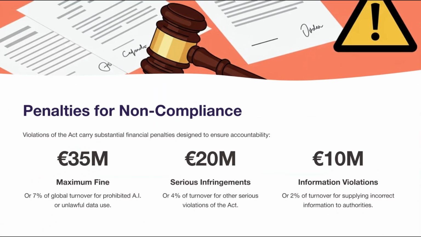Penalties for non-compliance. Violations of the Act carry substantial financial penalties: up to 35 million euros or 7% of global turnover for prohibited AI or unlawful data use, up to 20 million euros or 4% of turnover for other serious infringements, and up to 10 million euros or 2% for supplying incorrect information to authorities.